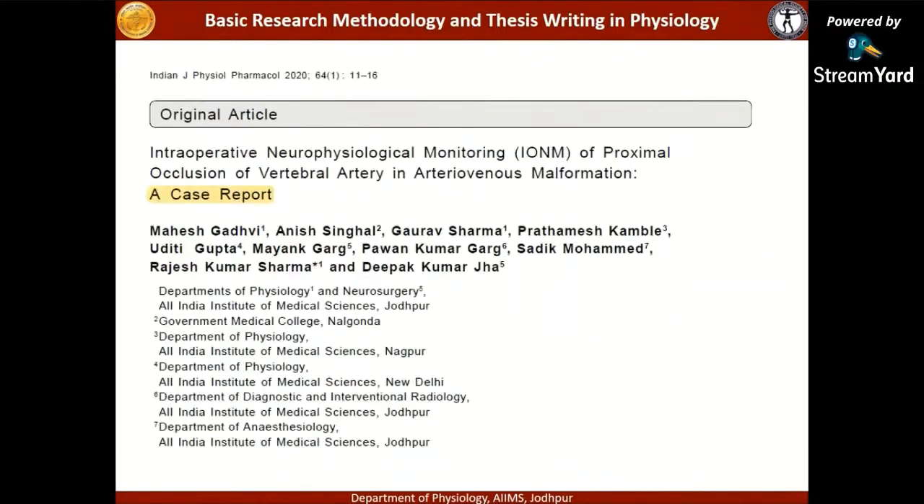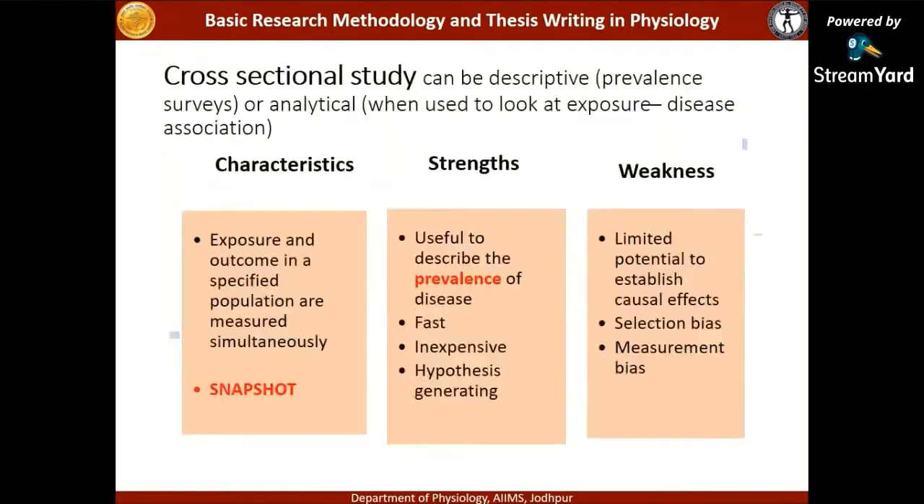Let us take an example. This study was done in our department: intraoperative neurophysiological monitoring of proximal occlusion of the vertebral artery in arteriovenous malformation. So this was a case report from the Department of Physiology, AIIMS Jodhpur, and the Neurosurgery Department. So this brought to notice that the intraoperative neurophysiological monitoring technique can be used to monitor the proximal occlusion of the vertebral artery in patients having arteriovenous malformation. So that was the significance of this study.